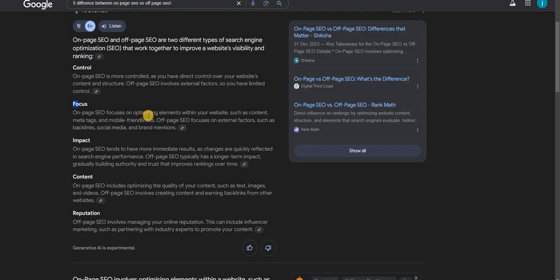The last one is reputation. Off-page SEO involves managing your online reputation. This can include influencer marketing, such as partnering with industry experts. If we create backlinks on a different website, from that we get reputation and authority for our website, so the ranking of our website will be higher. So this is the main difference between on-page SEO and off-page SEO. If you have any questions, you can ask in the comment section.